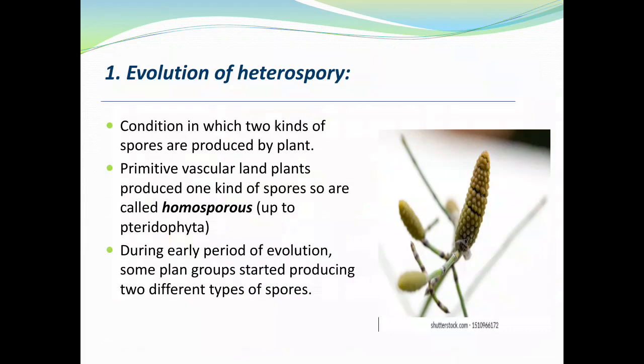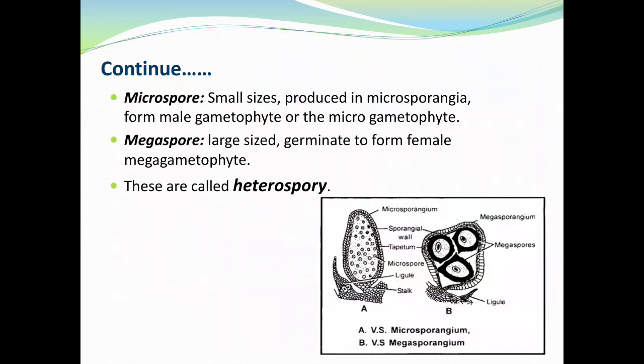Evolution of heterospory. Condition in which two kinds of spores are produced by the plant. Primitive vascular land plants produce one kind of spore, so they are called homosporous. During the early period of evolution, some plant groups started to produce two types of spores, microspore and megaspore. Micro means small.